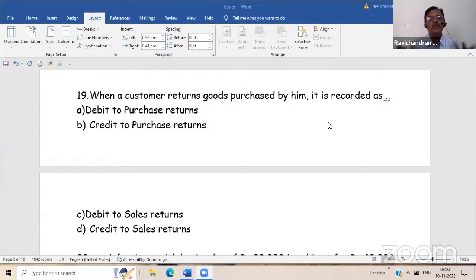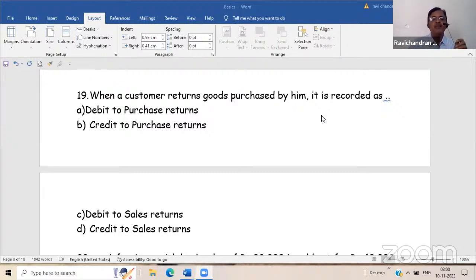Then that loss, you cannot identify it as an item. No, you can recognize it from the books that this much loss has happened. So that loss is a fictitious asset. We studied that loss is an asset because that much amount is owing from the owner. In that sense, even though it is not an asset because it is fictitious, you cannot say that it is a solid asset. Okay.